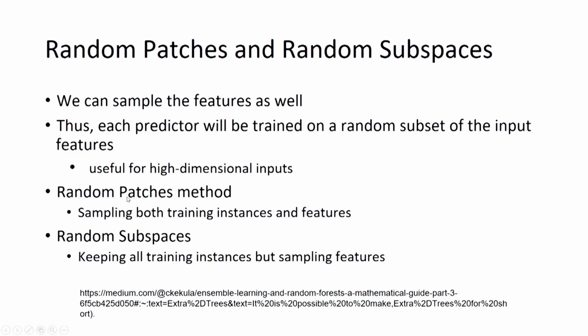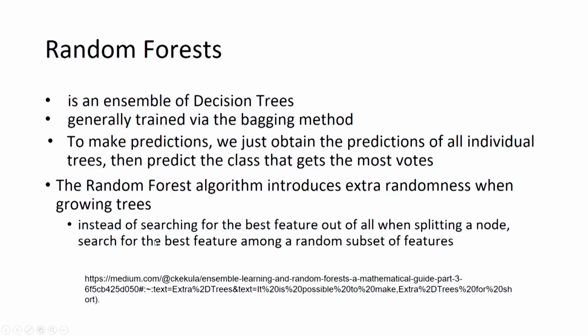It is called the random patches method when sampling is done for training instances as well as for features, meaning each base model gets only a few training instances and only a few features. Random subspaces is when we give all the training instances to all the models, but the features are different, meaning we are sampling only features.